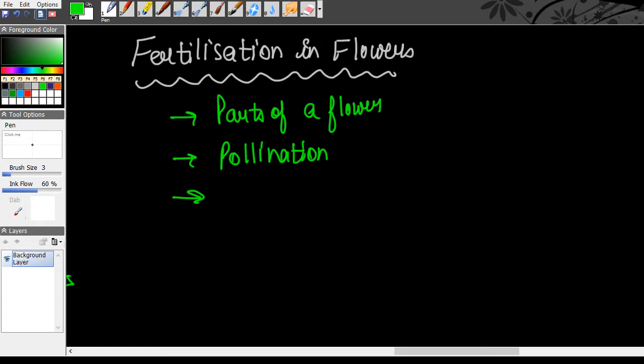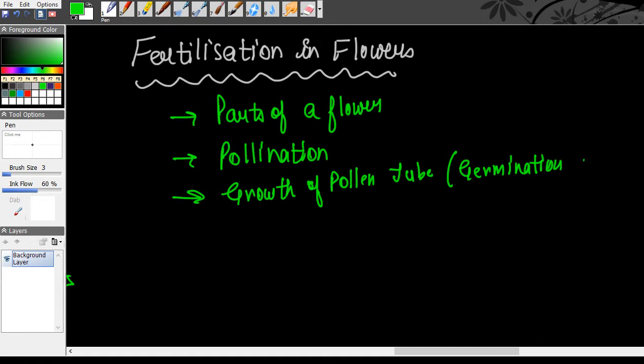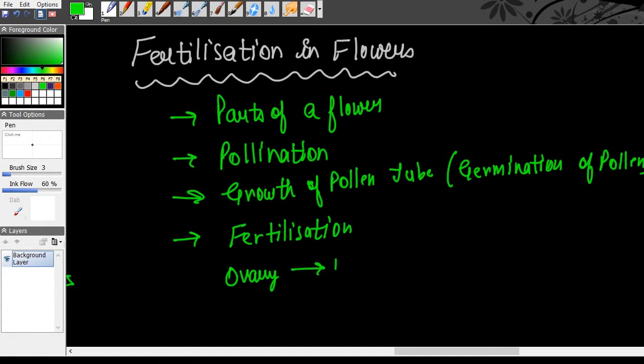Next, we come to the process of growth of pollen tube. Growth of pollen tube. Again, this is the germination of pollen. Okay, after growth of pollen tube, we come to fertilization. And then your mature ovary turns into the fruit, and your ovules turn into the seeds. Right? That's it. So these are the important parts in this process.